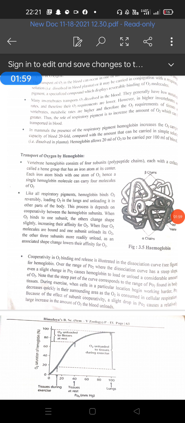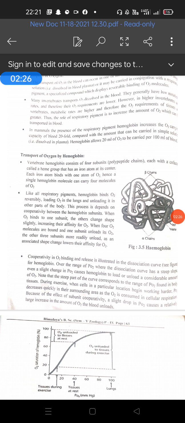Means the diaphragm becomes flat and goes downward. The external intercostal muscles contract, so the ribs and sternum move upward, which increases the thoracic volume and decreases the pressure of the thorax and lungs, and that's why the air from the atmosphere moves into the lungs to equalize the low pressure inside the lungs, and this is known as inspiration.